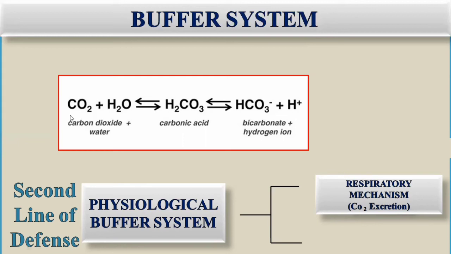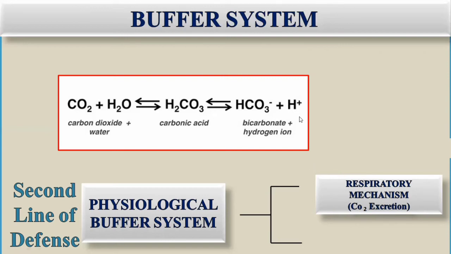How? Because it is related to the hydrogen ion. In case of low pH, which means an increased concentration of hydrogen ion, how will it be neutralized? Through the respiratory mechanism. It means it relates to the lungs, which are involved in respiration.